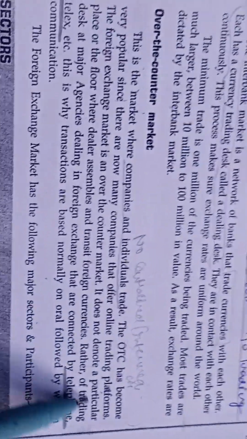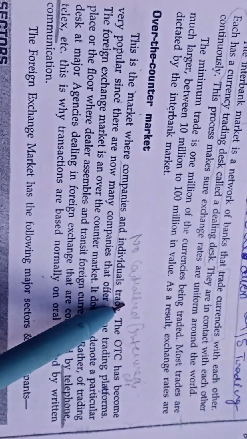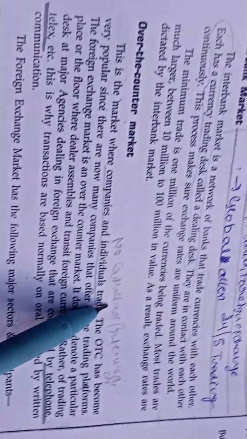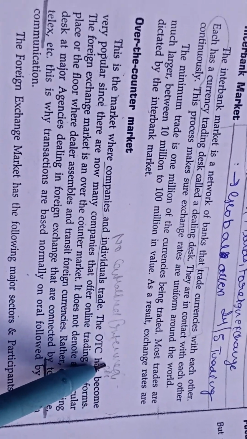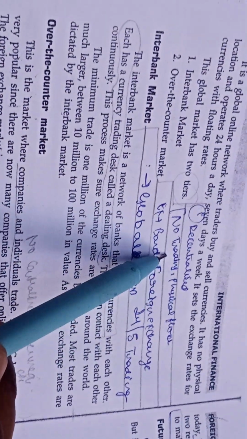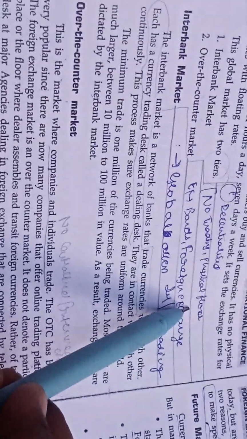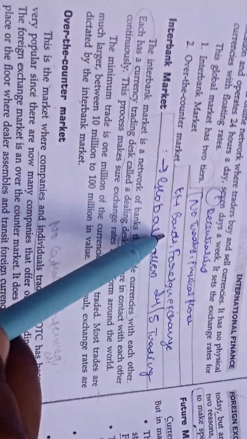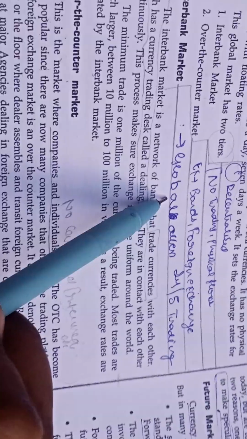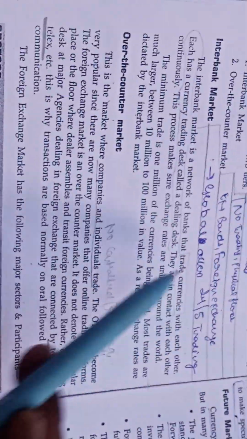It does not denote a particular place on the floor where dealers assemble and transact foreign exchange. It is also known as a decentralized market because there is no intermediary involved and no trading on a physical floor. There is no counter placed at a physical place. Examples are bonds or foreign exchange. This is also known as the global 24-hours, 5-days-a-week trading market. It is an online market.